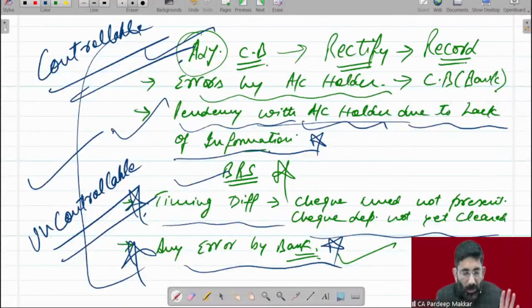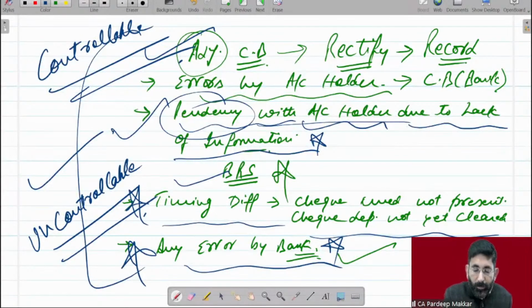Reason is very simple, because this entry is to be entered in my books, and I have my books with me, so I can enter it into my books, there's no problem. But if any entry is of bank, then I will not enter. Pendency means pending.